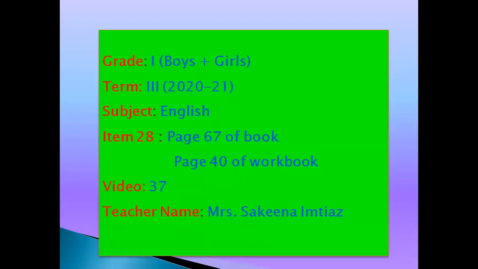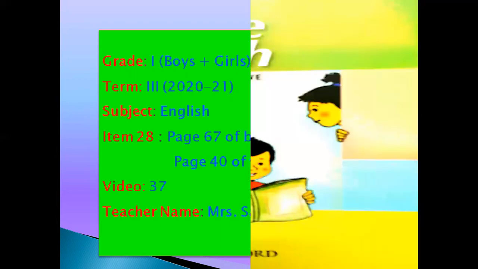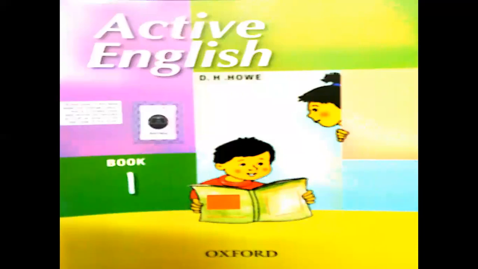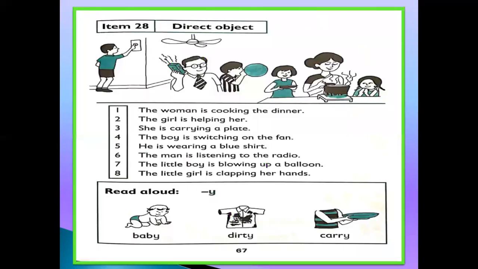This is your English class for grade 1. This is video number 37. Today we will do item number 28, page number 67 of the book and page number 40 of the workbook. Students, you can see this is your Active English book. Open your book, page number 67. This is item number 28, direct object.